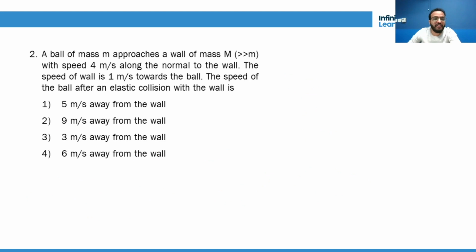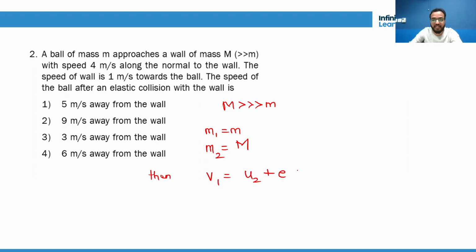Now, a ball of mass small m approaches a ball of mass capital M, another case. This is a special case where the formula applies when capital M, the other mass, is far greater than the first mass. Let's say that m1 is equal to small m and m2 is equal to capital M. Then remember, v1 is equal to u2 plus e times u2 minus u1. Got it? So we can put the values.